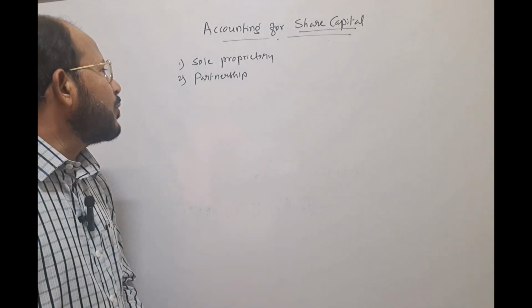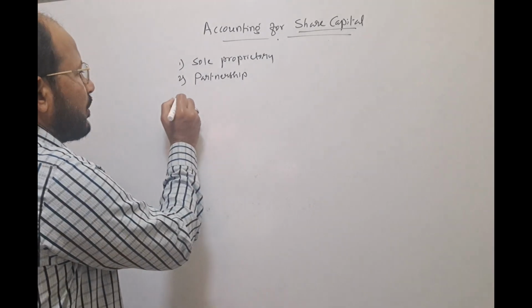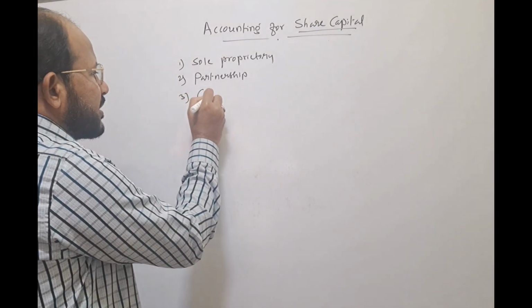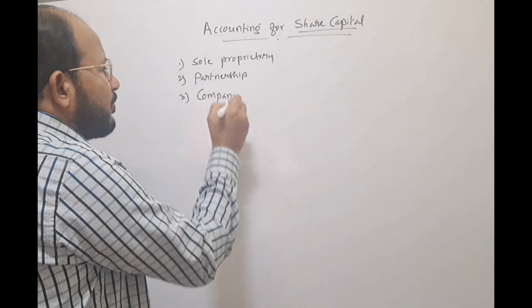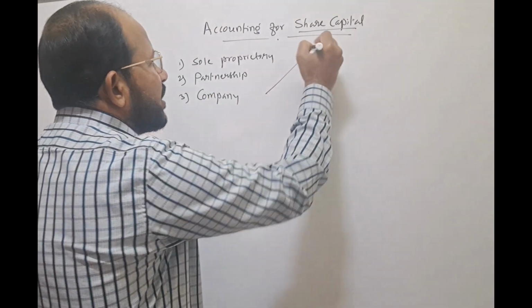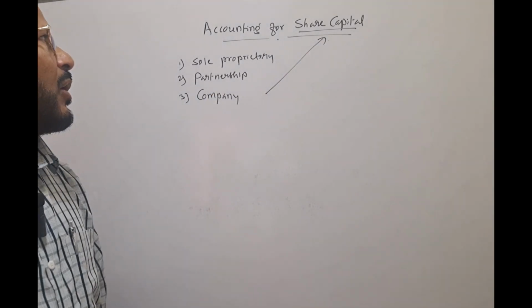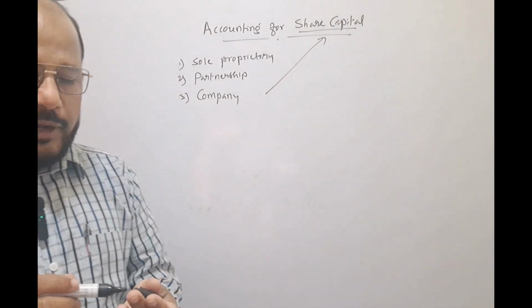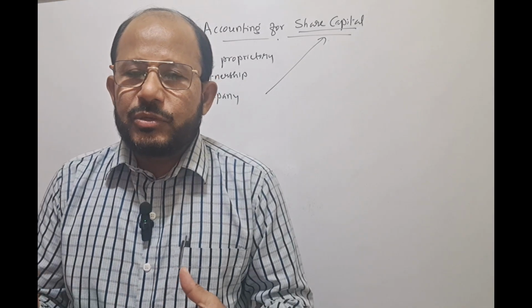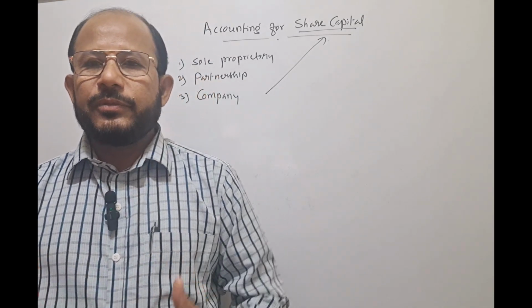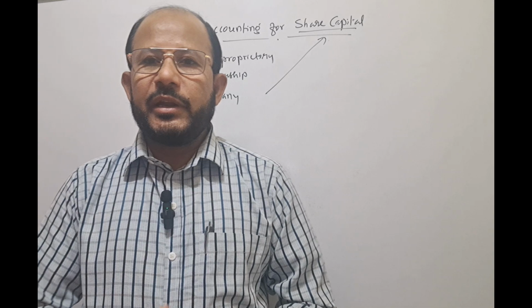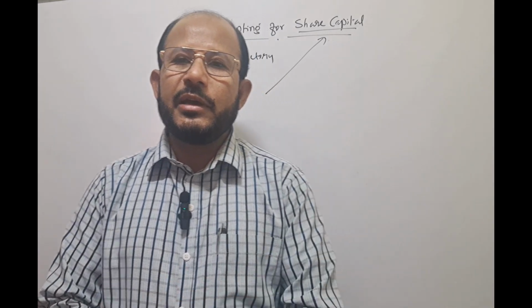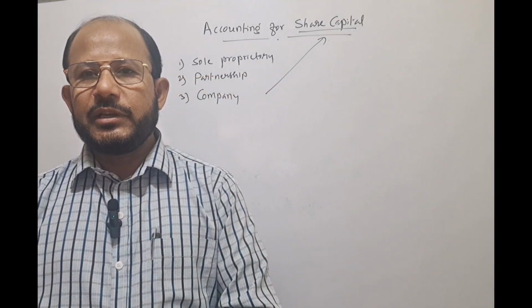Next, come to the next important form of business organization, which is the company form of business organization, which is pertaining to our topic, accounting for share capital. Okay, what is a company? Here a company is nothing but an association of persons which is formed by following the rules and regulations mentioned in the Companies Act of 2013.